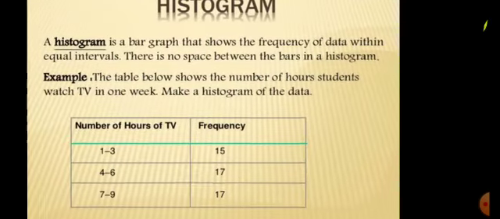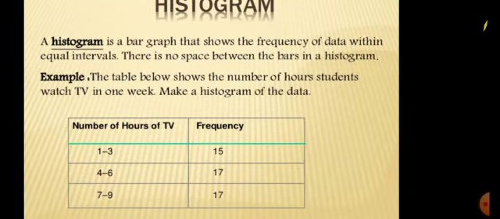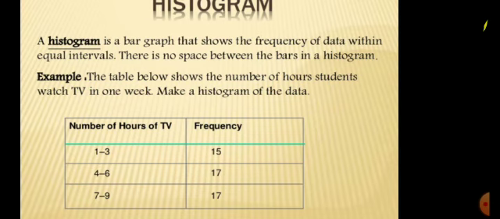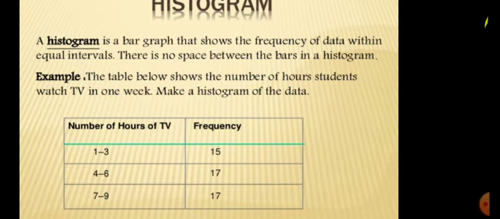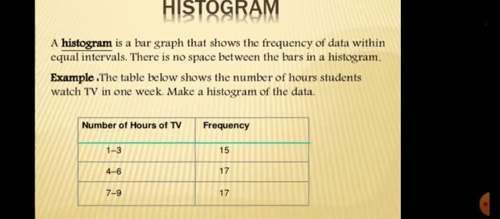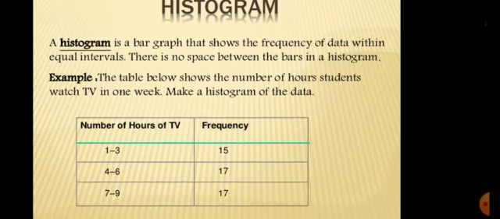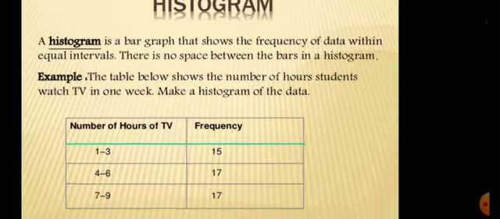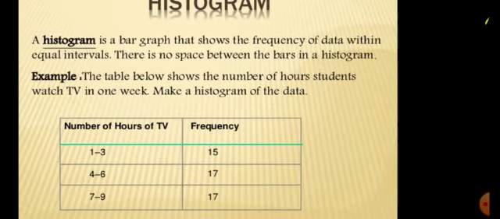Histogram. A histogram is a bar graph that shows the frequency of data within equal intervals. There is no space between the bars in a histogram. The main difference between the bar graph and the histogram is that in a bar graph there are gaps between the bars, and in a histogram there is no space between the bars.